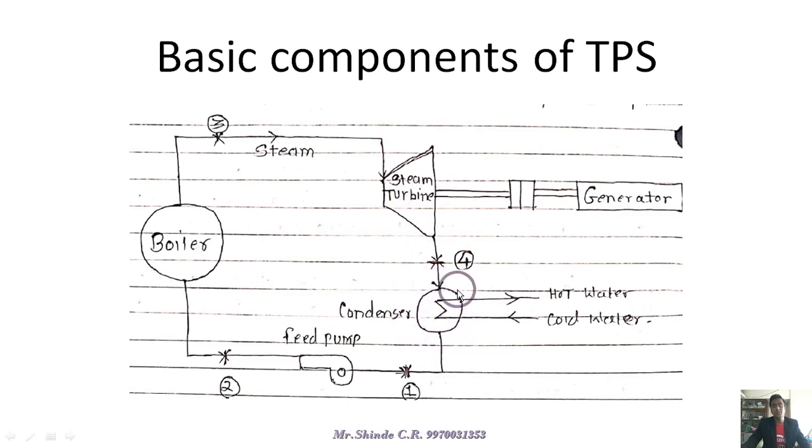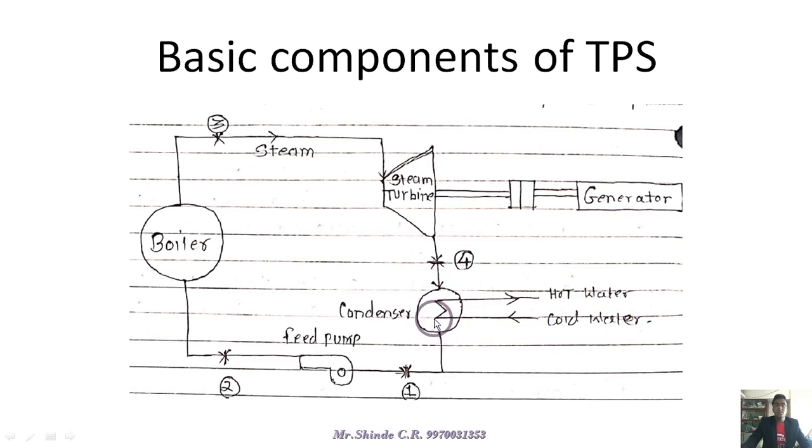The main function of the condenser is to condense the exhausted steam, meaning to decrease its temperature by absorbing its heat. The heat is absorbed by the cold water entering the condenser, which then exits as hot water. So cold water is converted into hot water by absorbing the heat energy. That is why condensation is done in this region, and the water is used as a coolant for the condenser.